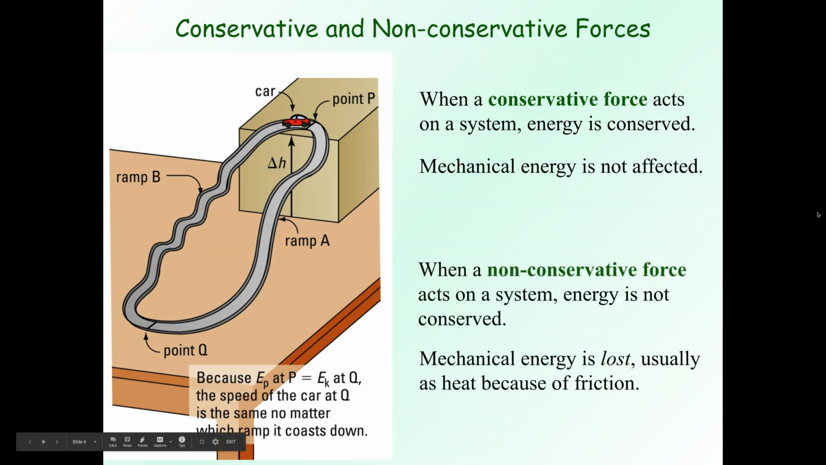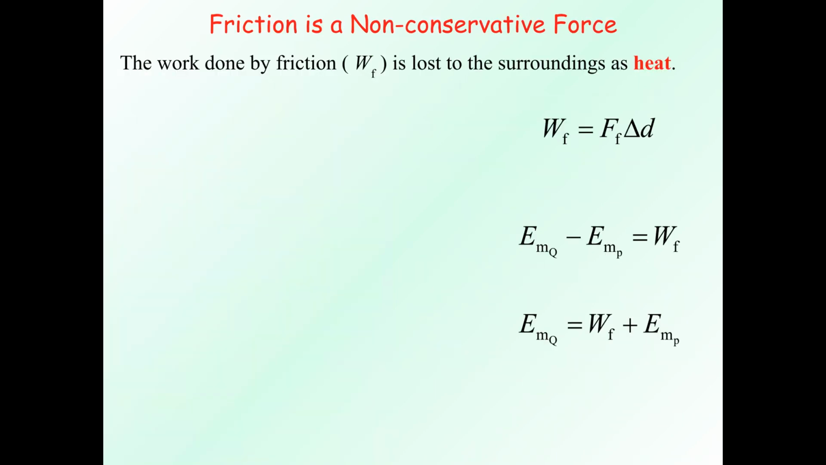When a non-conservative force acts on a system, energy is not conserved. So mechanical energy is lost, and this usually happens due to friction. Friction is a non-conservative force. Work done by friction is lost to its surroundings as heat. And again, work done by friction is equal to force of friction times the distance that friction happens.